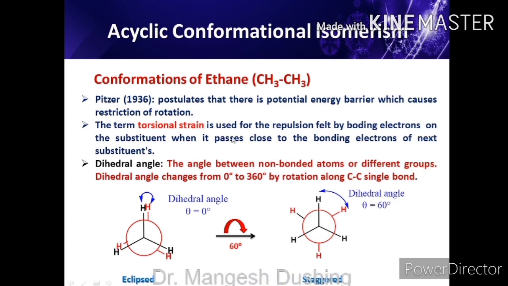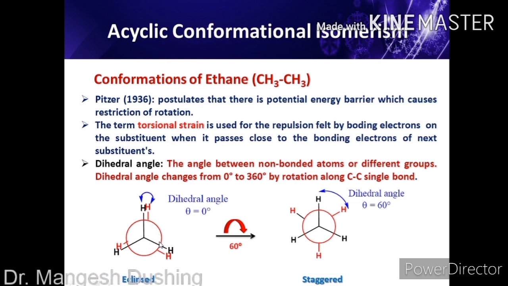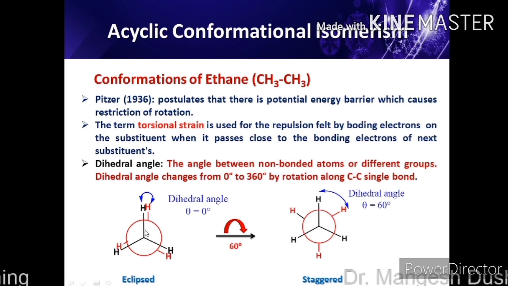Now we'll see what these torsional strain and dihedral angle are. For example, this is the Newman projection formula for the ethane molecule. This black center is the front carbon atom, while this red circle is the rear carbon atom. These 3 black hydrogens are the hydrogens of the front carbon atom, and these are the simple lines starting from this point making an angle of 120 degrees to each other.